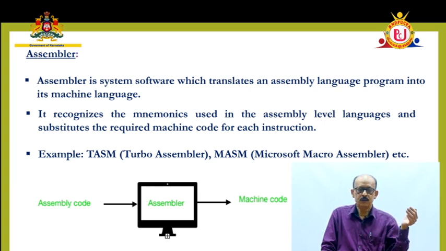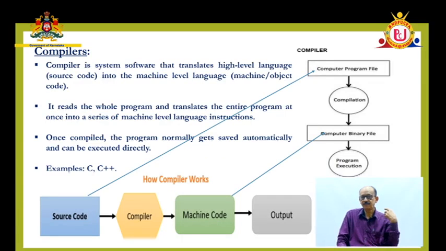Next, when we go to compilers and interpreters, one by one, let us see. Compiler, I told you, translates error-free high-level language program into machine-level language program. I said error-free. It should be free from grammatical errors.